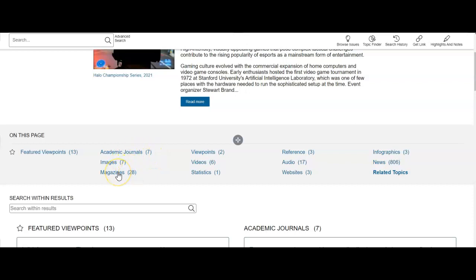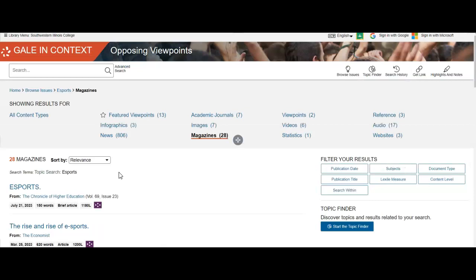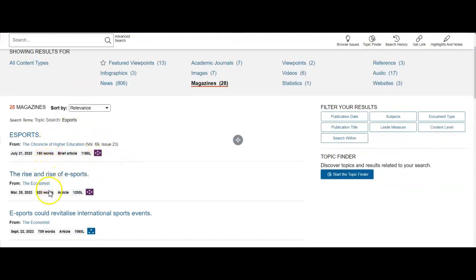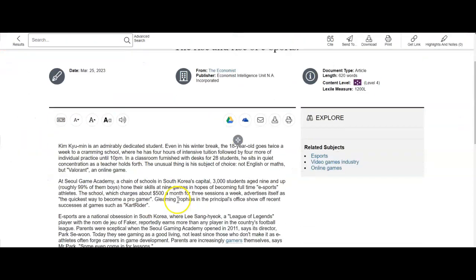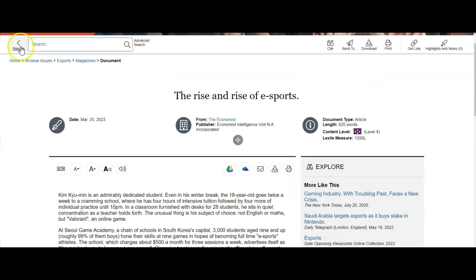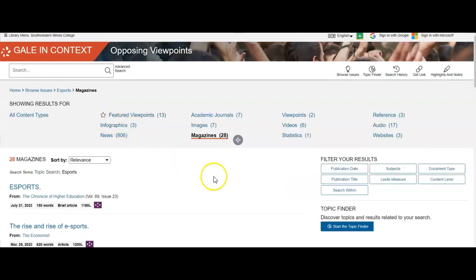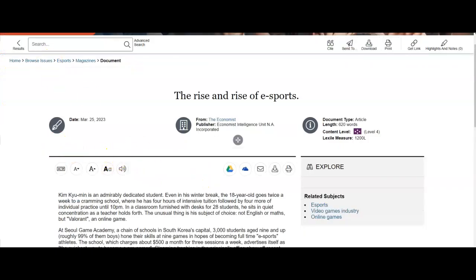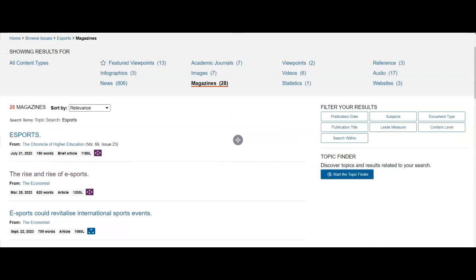But if you wanted to look at magazine articles, you can click here, and here's going to be the magazine articles. These are just like that initial article where you can click on it, and it will allow you to print, email, or save and give you suggested other articles. So this is a good free place to go where you can get good, reliable information. You can search for topics in here on that main page and see if there's anything else that